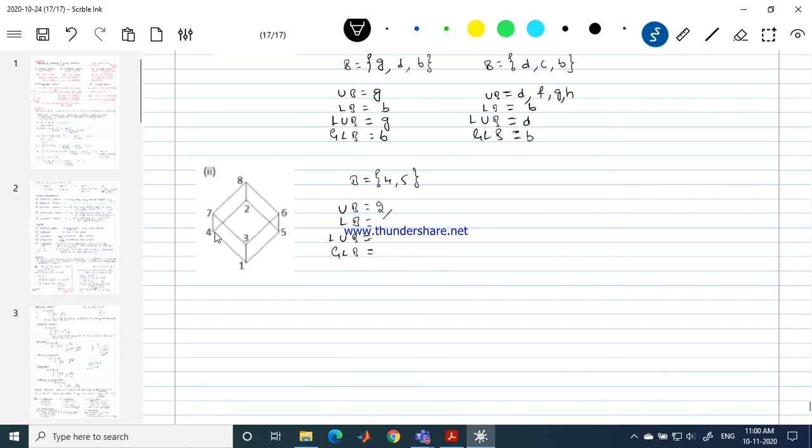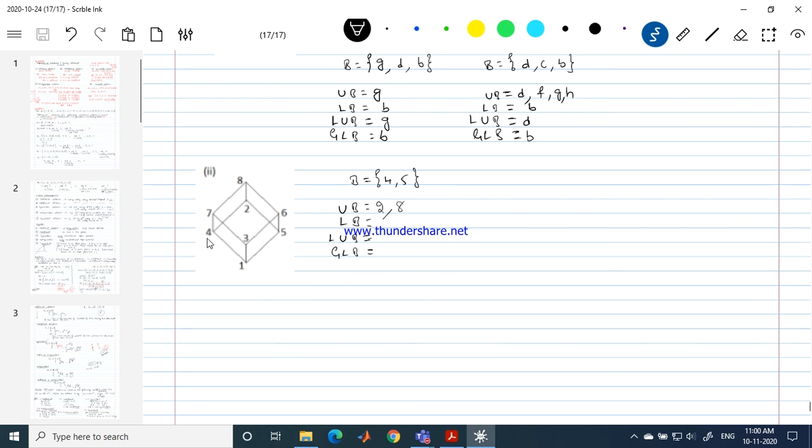If I consider 8, yes, from 4 I can reach 2, so 2 to 8. And the same thing happens even from the other side: you can reach 4 to 7, 7 to 8, and 5 to 6, 6 to 8. In both ways you can reach 8. So 2 and 8 are the upper bounds. It's good. Let me talk about the lower bounds now.